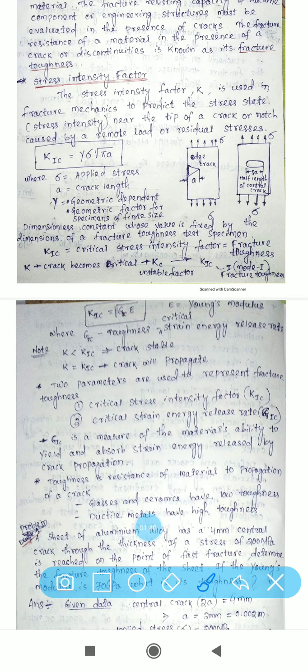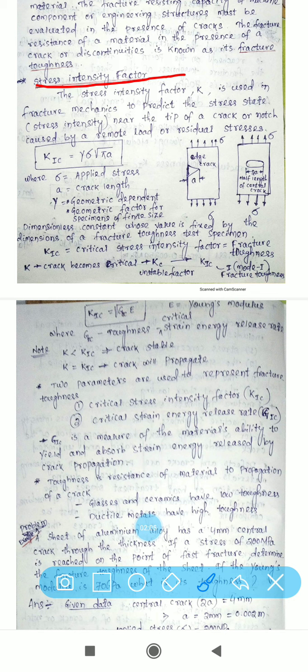Next is the stress intensity factor. How can we define stress intensity? The stress intensity factor, denoted by the letter K, is used in fracture mechanics to predict the stress state, or intensity of stress, near the tip of a crack or notch caused by a remote load or residual stresses.